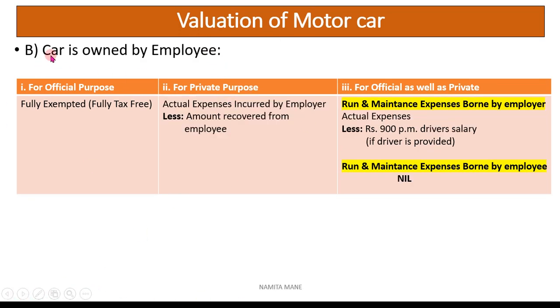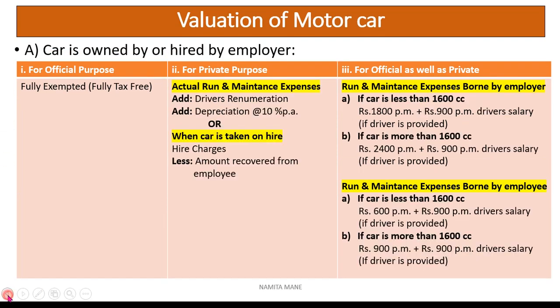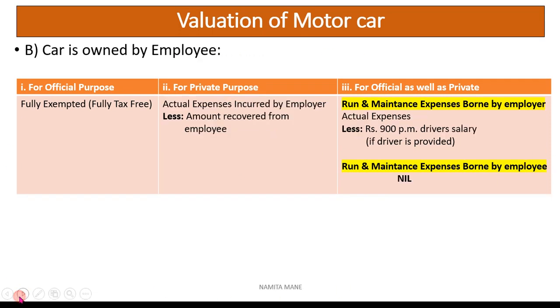After that, next is if the car is owned by employee. See, first was if the car is owned by employer. So this was the condition. Now if the car is owned by employee, if it was used for official purpose, then it is fully exempted. If the car is owned by employee and it is used for private purpose, then actual expenses incurred by employer less the amount recovered from employee.